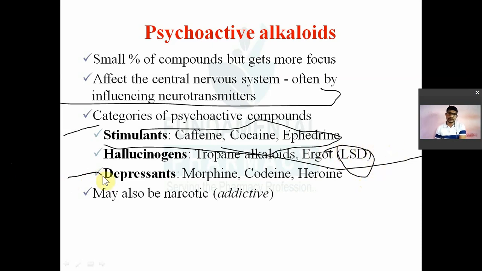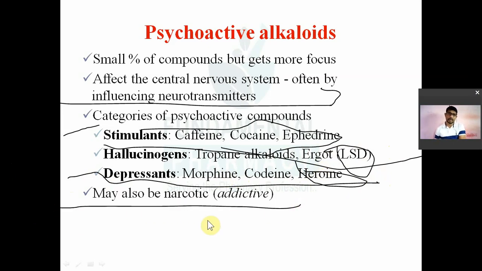Alkaloids may be seen as depressants. For example, in case of morphine, codeine, and heroin. Heroin is semi-synthetic. Morphine and codeine are natural. Then they may be narcotic. Narcotic means they have a proper habit-forming capability. Meaning if you take one or two doses of morphine, you get used to it and then you become dependent on that drug, so they may produce drug dependence.